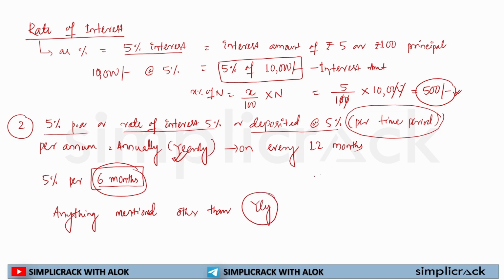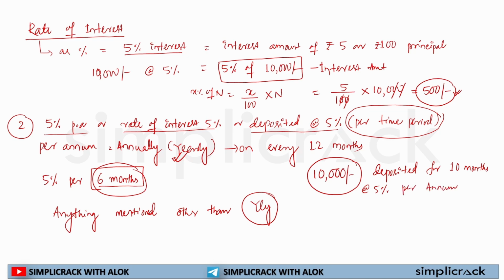Because, for an example, I say 10,000 rupees deposited for 10 months. Now my rate of interest is 5% per annum.